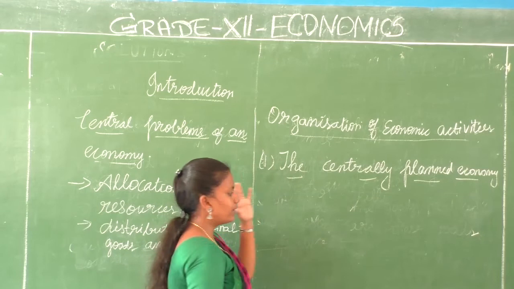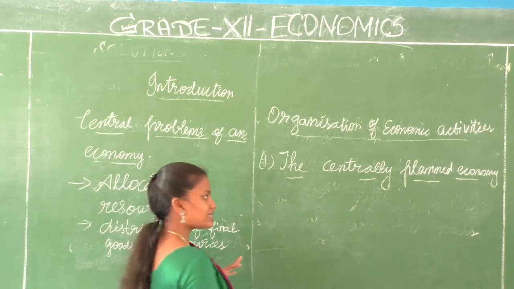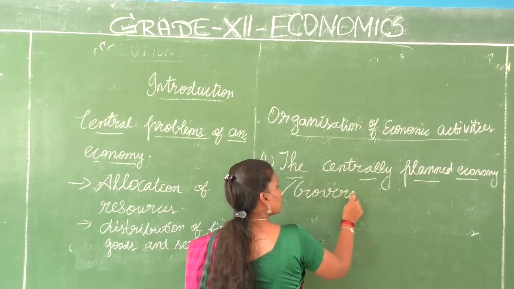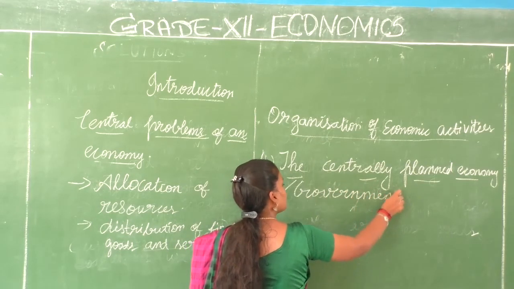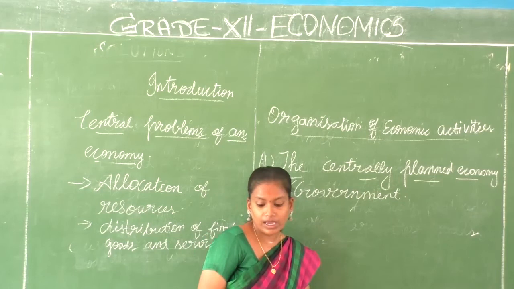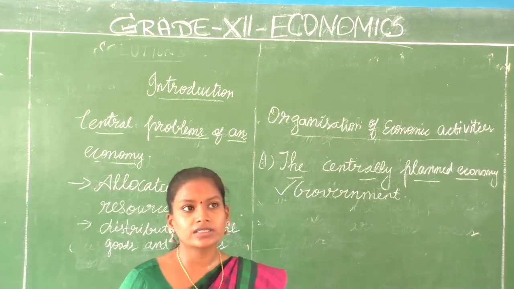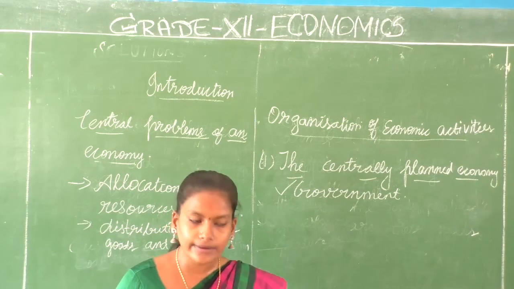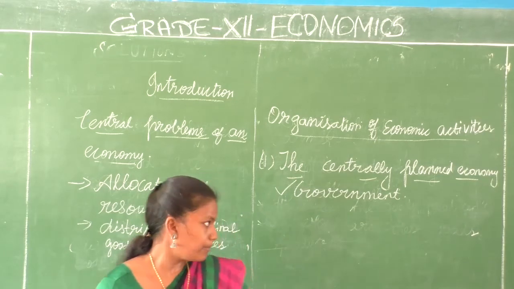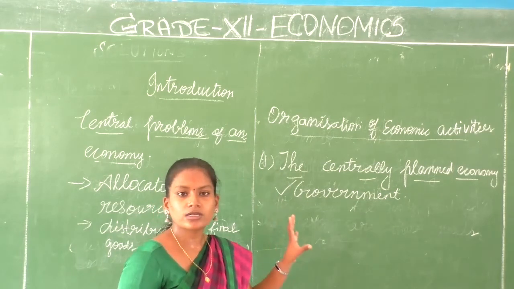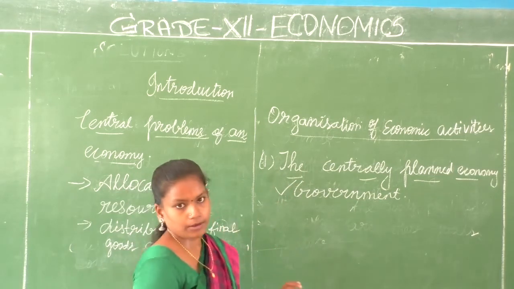The word centrally itself says that it has government intervention, or decisions are taken by the government. What do we mean by a centrally planned economy? The important activities and the important decisions are undertaken by the government. The government plays an important role in this sort of economy.